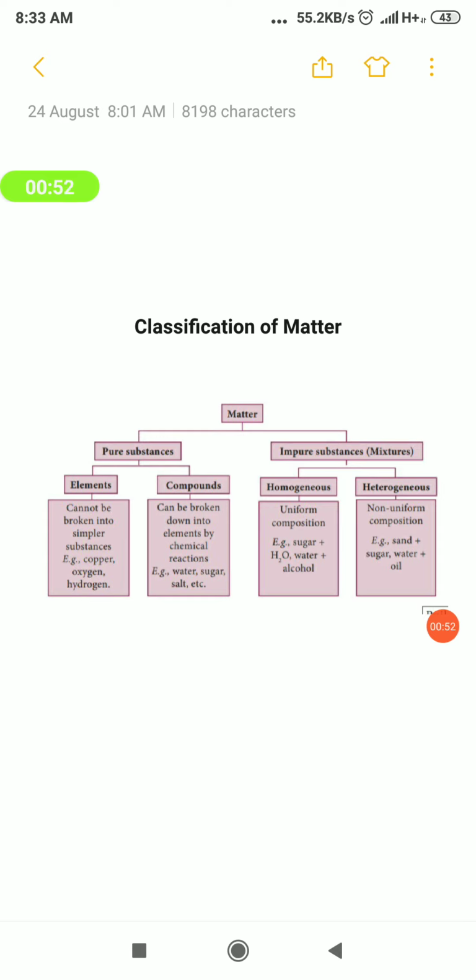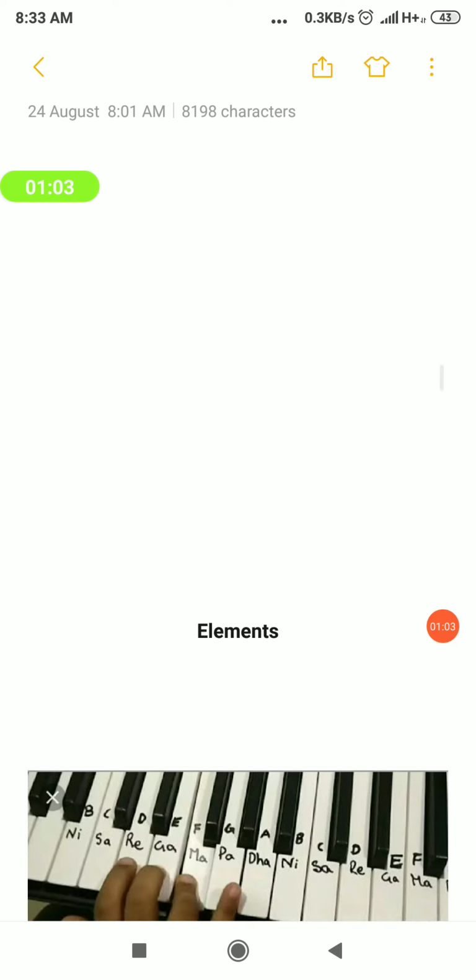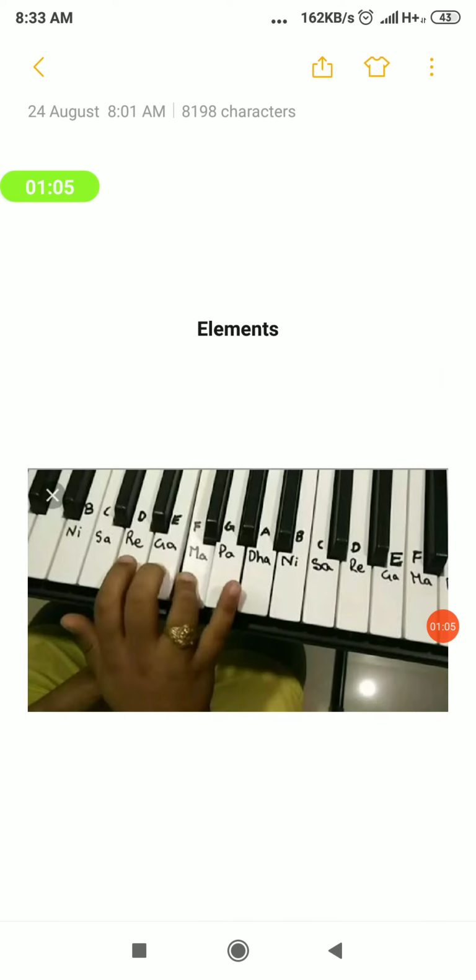It also has two subdivisions. One is homogeneous mixture and one more is heterogeneous mixture. So about this we will see in detail. Okay, so elements. Now we are going to see what are called elements.